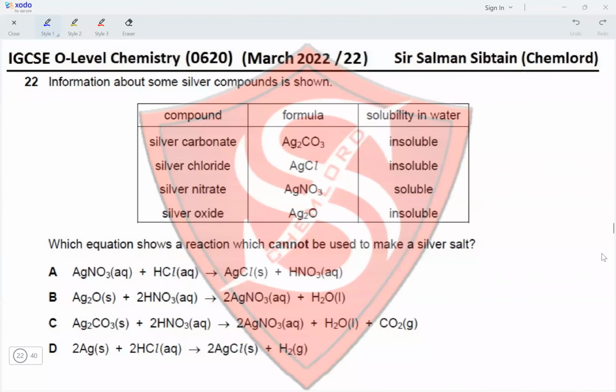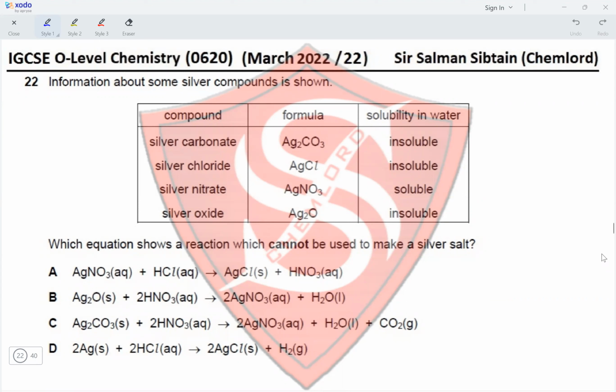Question 22. Information about some silver compounds is shown. Silver carbonate is an insoluble salt. Silver chloride is also insoluble. Silver nitrate is soluble and silver oxide is again insoluble. Okay. Which equation shows a reaction which cannot be used to make a silver salt?